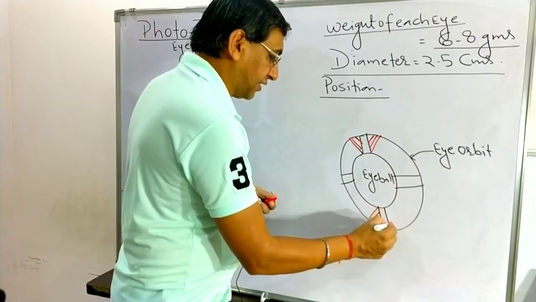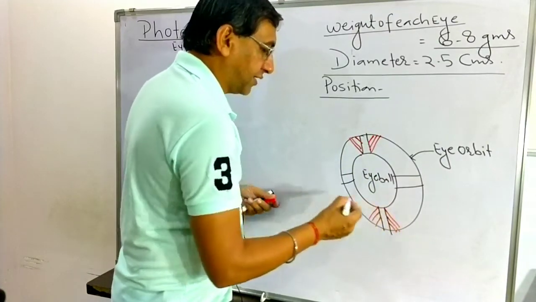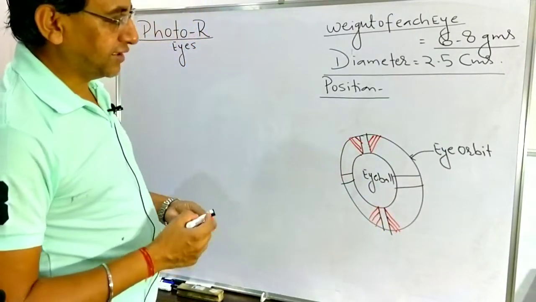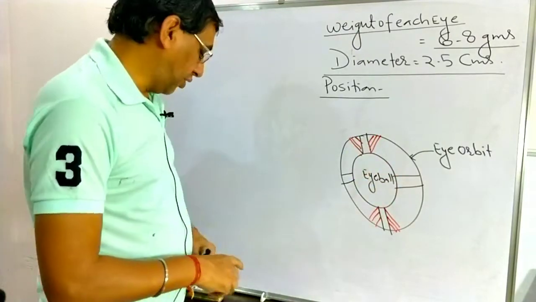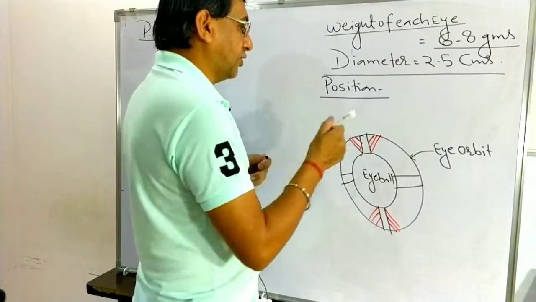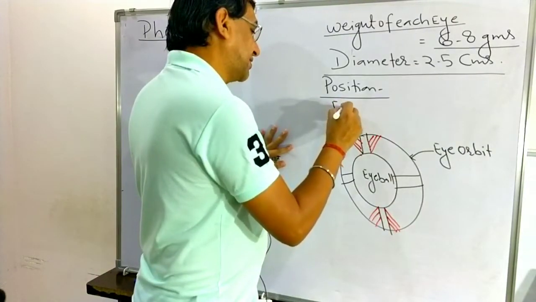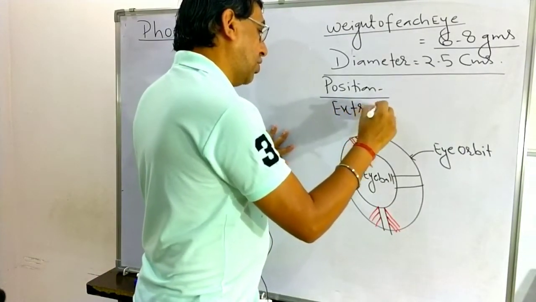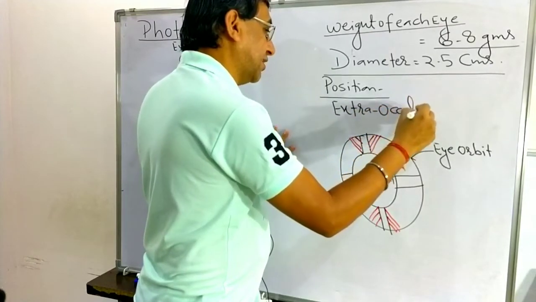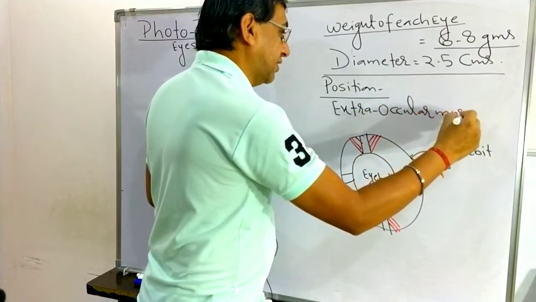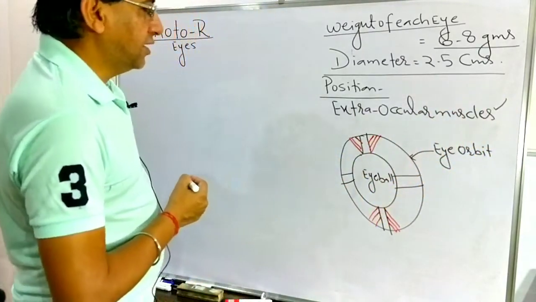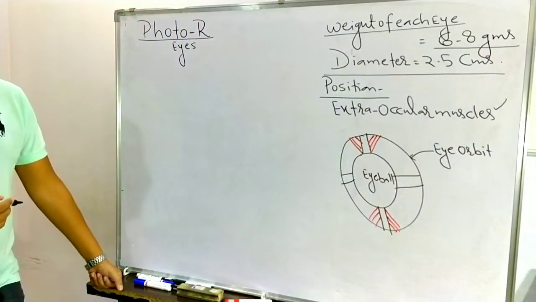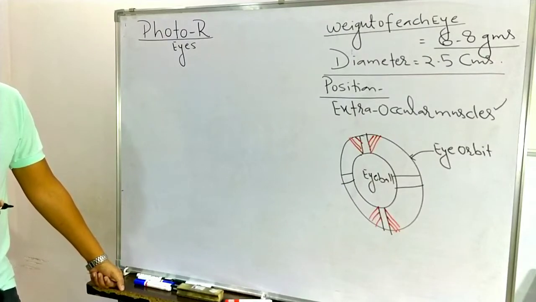These are the 6 muscles, 4 in black color and 2 in red color: superior rectus, inferior rectus, lateral rectus, medial rectus, superior oblique, and inferior oblique. These muscles are known as the extraocular muscles. They are responsible for the position of the eyeball in the eye orbit, and also for the movement of the eyeball in the eye orbit.